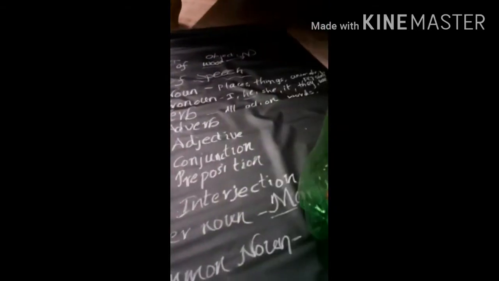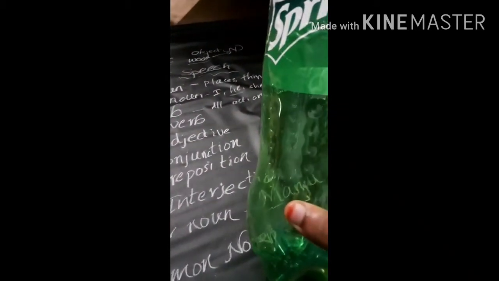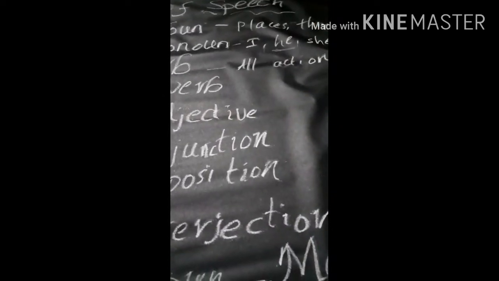Common noun is for all common things. Suppose this is a drink bottle. But what is the drink bottle? Yes, it is a Sprite. So the common noun is drink, or drink bottle. But the proper noun is Sprite.